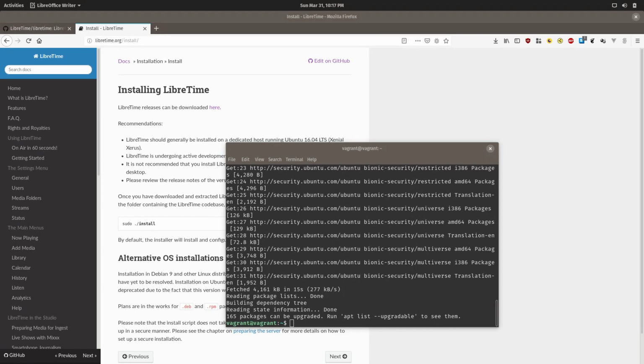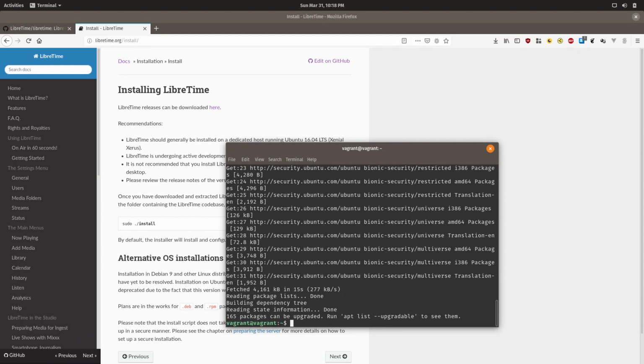For the purpose of this, I will not actually press enter here because I don't want to waste 5 to 10 minutes downloading packages, but I recommend that you go through this before you install LibreTime on your server. This will also update your system software, and may require a reboot or various confirmations to take care of this, and then we'll get started installing LibreTime.